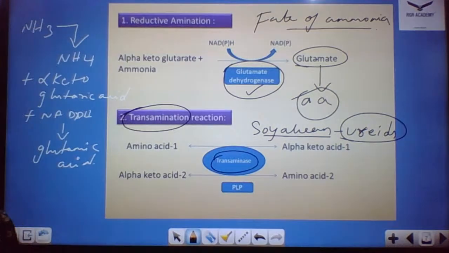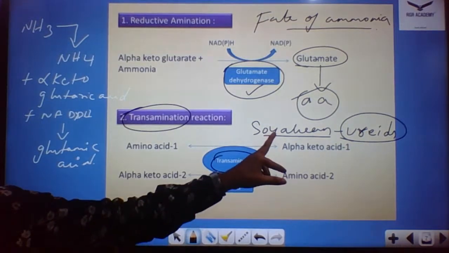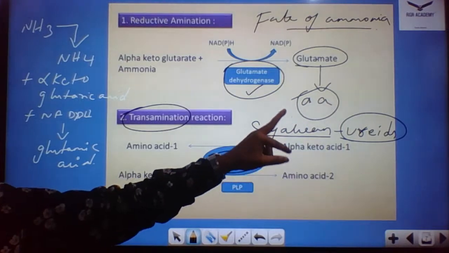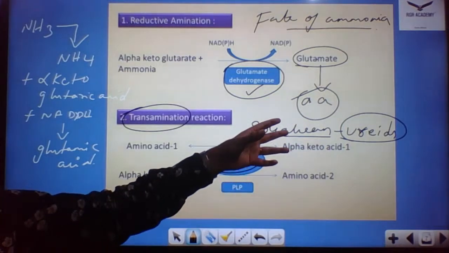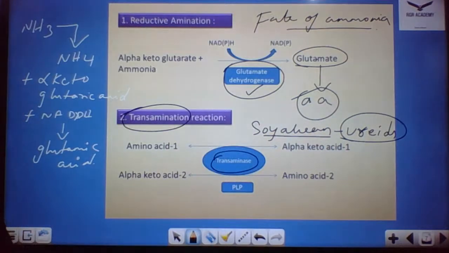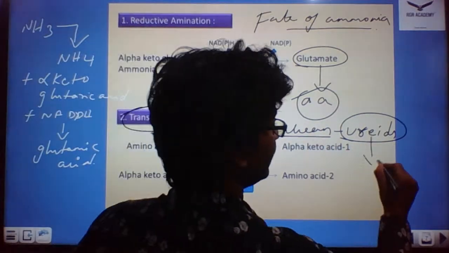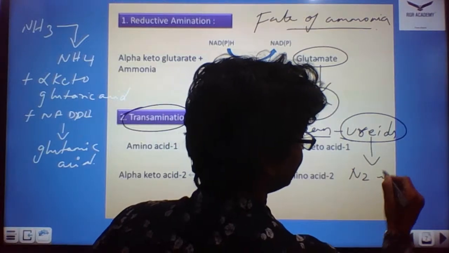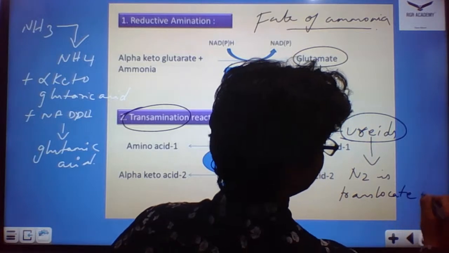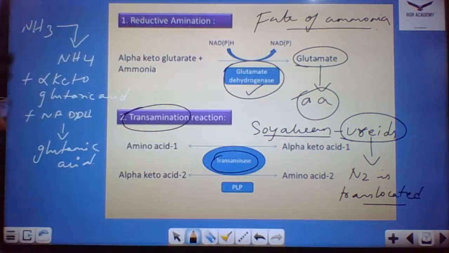Especially in this type of plant, the soybean, ureides are formed. In ureides, the nitrogen is translocated. Instead of glutamic acid, here the nitrogen is translocated, right?